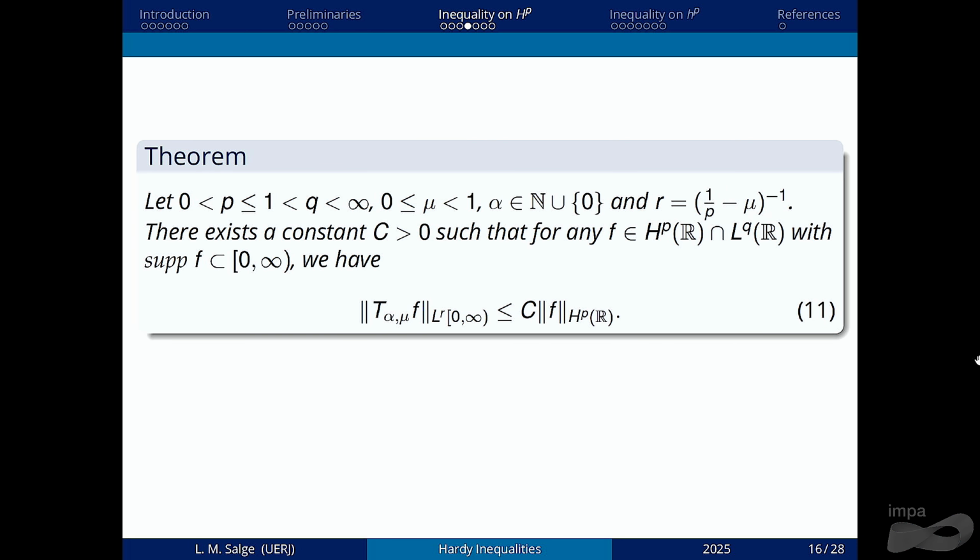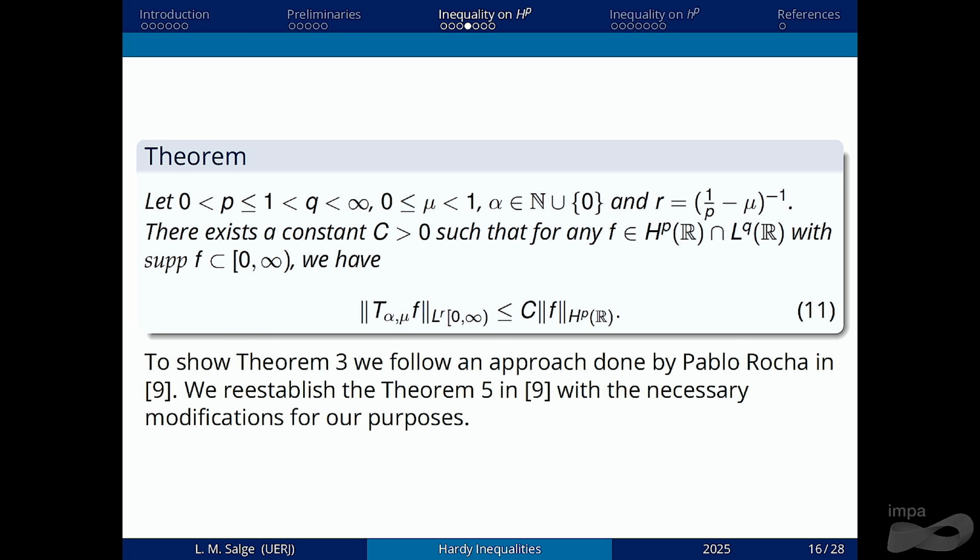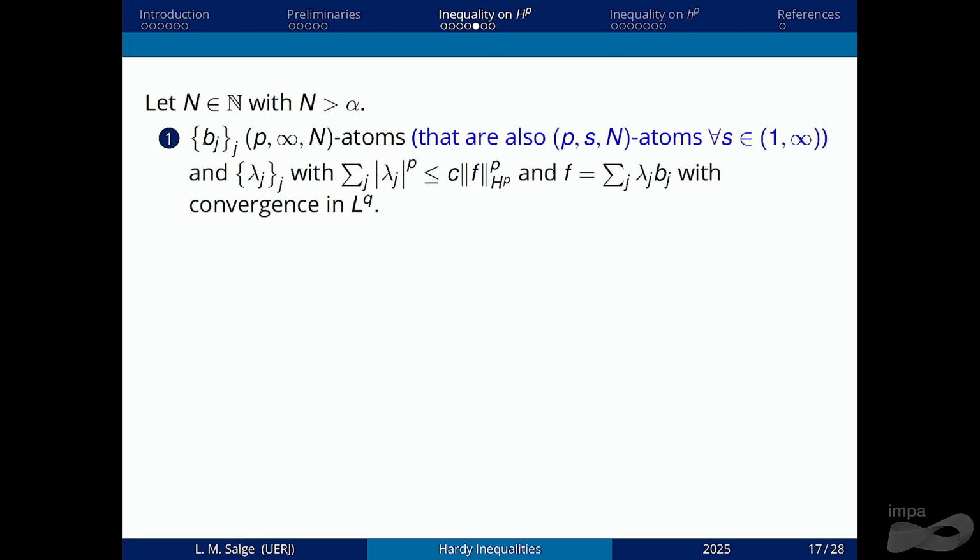After this, we can prove that our operator is bounded on H^p distributions that are also L^q functions with support in (0, infinity). To do this, we used an approach by Pablo Rocha. With this approach, we take our distribution in H^p and we can find a sequence of atoms such that the atomic decomposition holds and the convergence is in L^q.